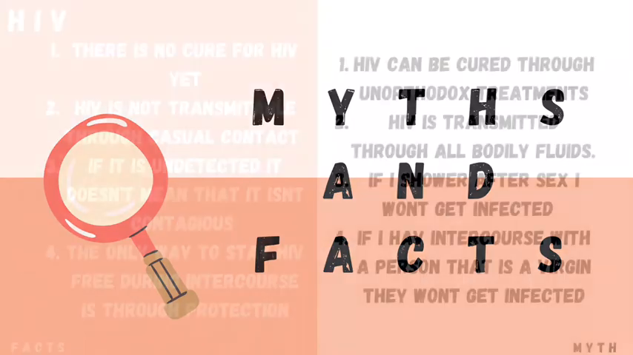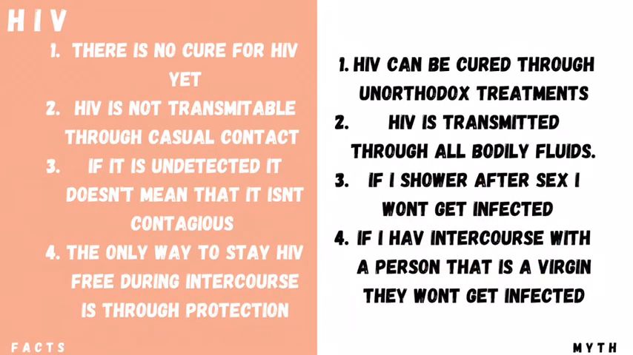For HIV, the facts are the following. There is no cure for HIV yet. HIV is not transmittable through casual contact. If it is undetected, it doesn't mean that it isn't contagious. The only way to stay HIV-free through intercourse is through protection.